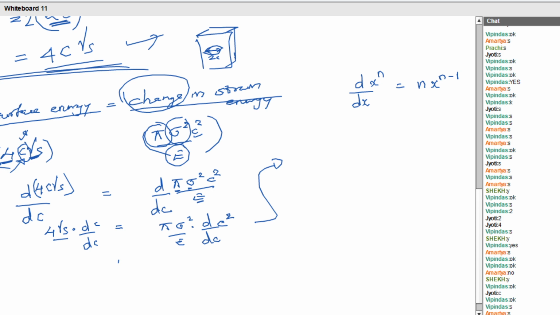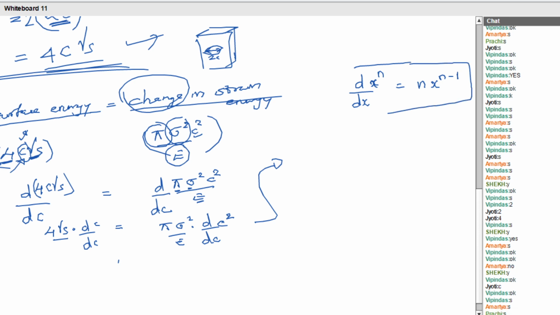Here x is replaced by c, d by dc of c. What is the value of n then? n is equal to 1, c raised to 1.